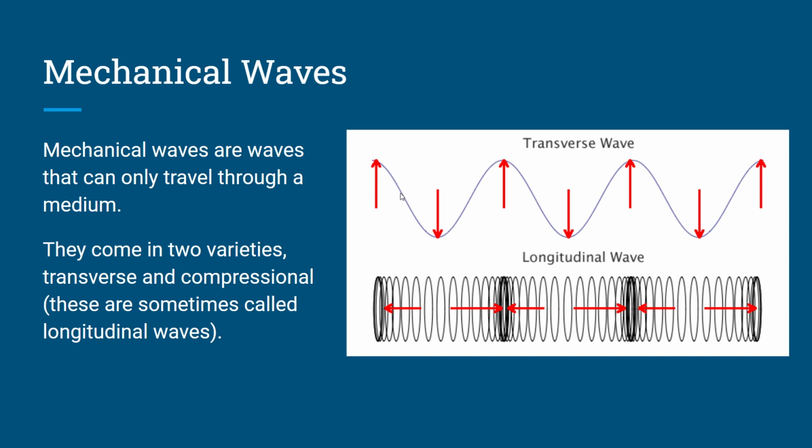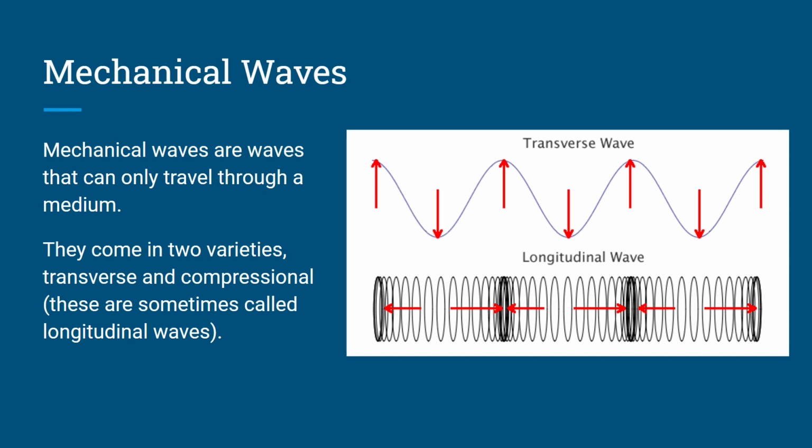That's the top ones over here, right? And there's what we call longitudinal waves, which is the bottom one on the right here, which go back and forth. Sometimes longitudinal waves are called compressional waves or compression waves because we are compressing something and letting it spring outward. So that works with things like springs, slinkies, etc., but also, for example, waves in the air.